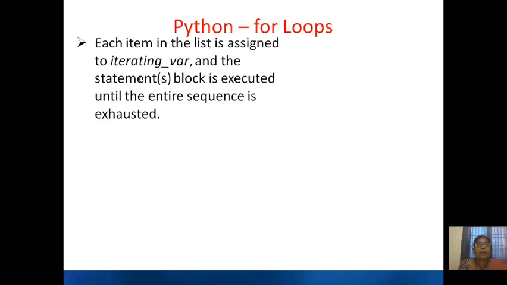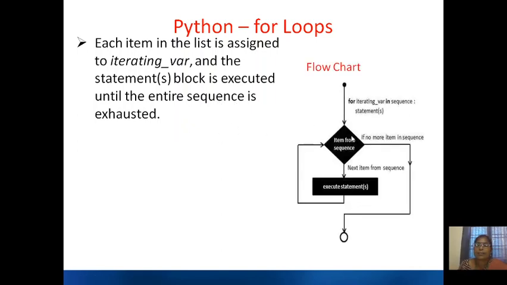So each item in the list is assigned to the iterating variable and the statement block is executed until the entire sequence is exhausted. So here it will be like this. First item in the sequence is assigned to the iterating variable and it will execute the statements. Then it will take the second item in the sequence and execute the statements. Again it will go. This loop will be repeated until there are no more items in the sequence. Once the sequence is exhausted, it will come out of the for loop.